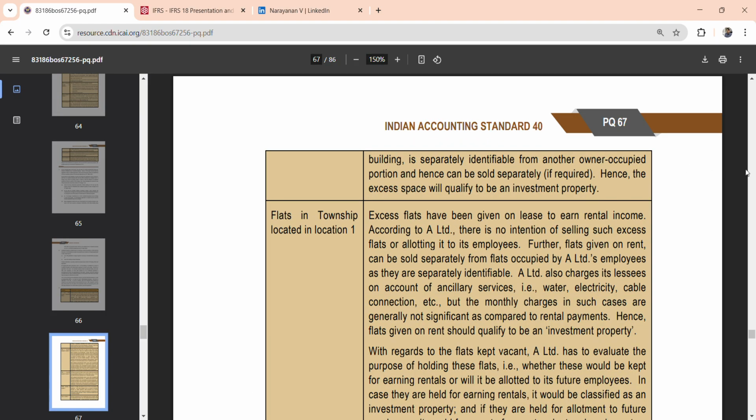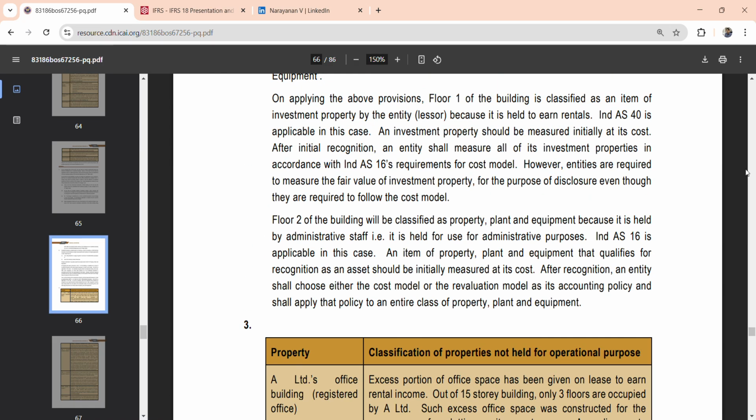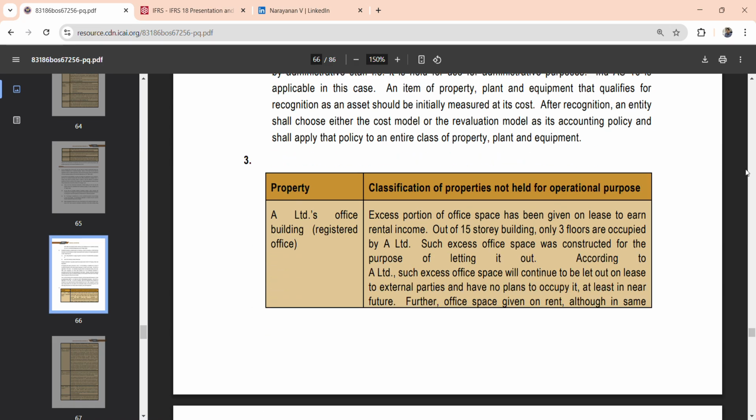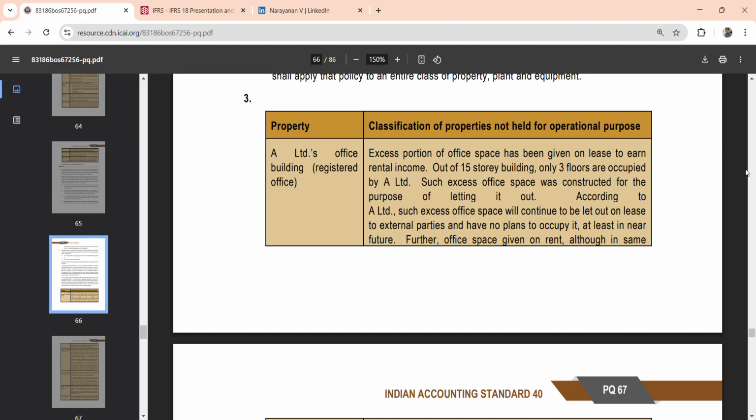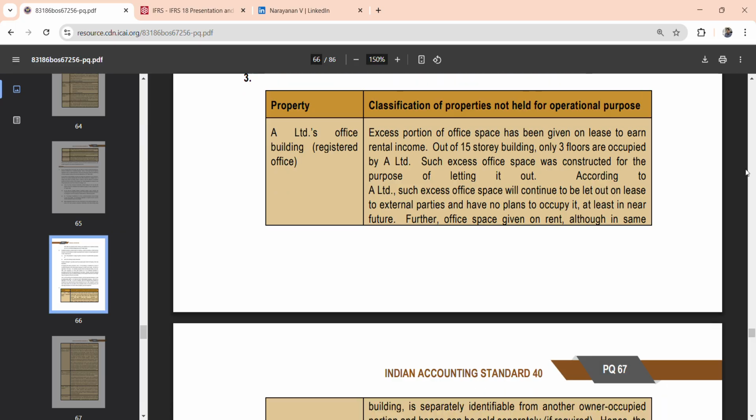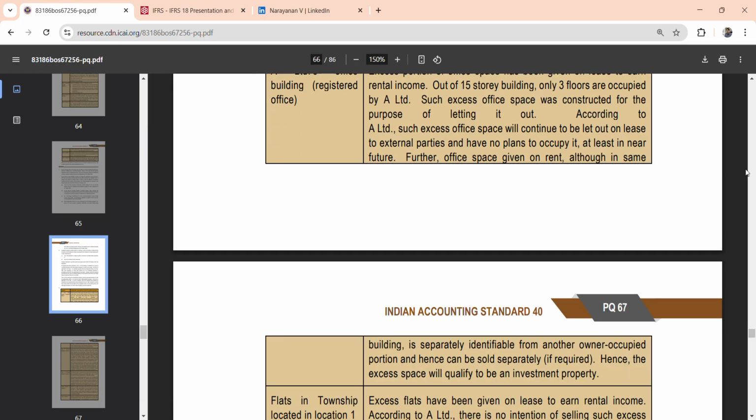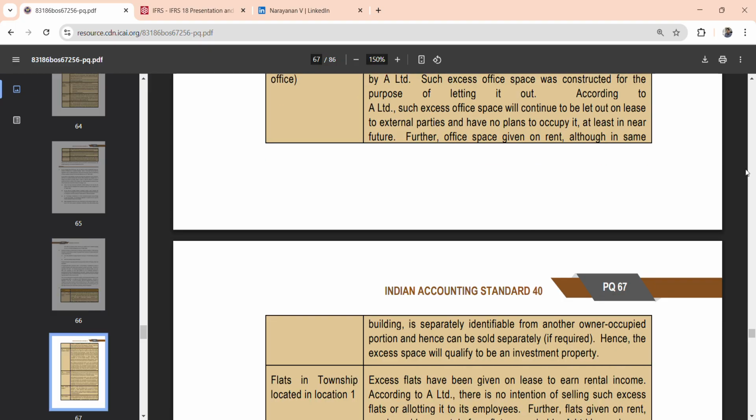Now, the first requirement is A Limited's office. Out of 15 floors, only 3 are occupied and the remaining is let out. Such excess will continue to be let out, and hence the office space, although in the same building, is separately identifiable from the owner-occupied portion, hence it can be sold separately.